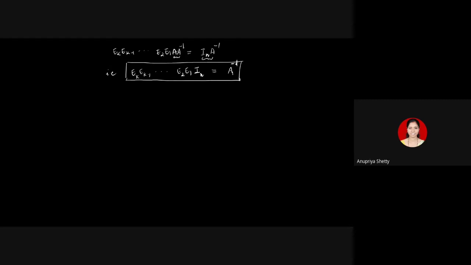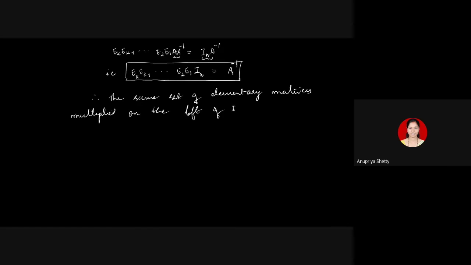It is giving you the inverse of A. Therefore, the same set of elementary matrices multiplied on the left of identity in the same order yields the inverse of A.